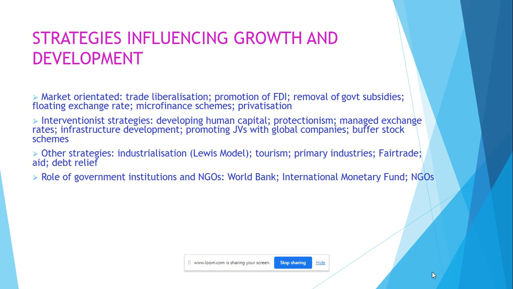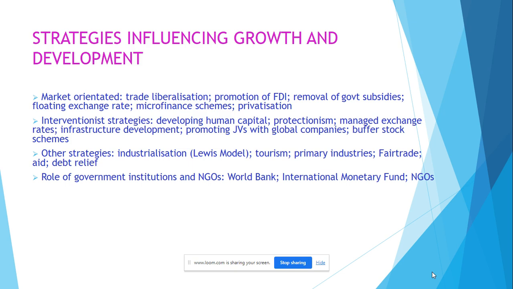Aid can be given to a country as humanitarian aid when there's a crisis, when they might be given food, clothing, and water, for example, and shelter. But it can also be aid which is given in less dire circumstances in the form of assistance with setting up schools, lending money on preferential rates. It can also be advising on development of the economy. It could also be giving food or capital over the long term.